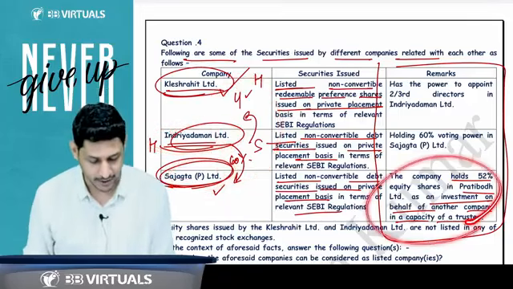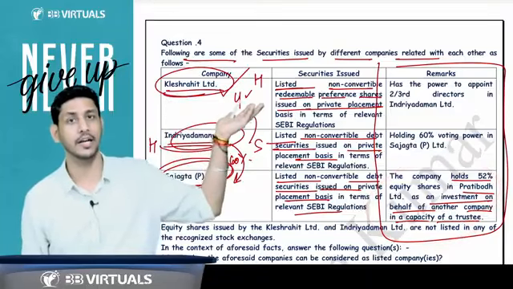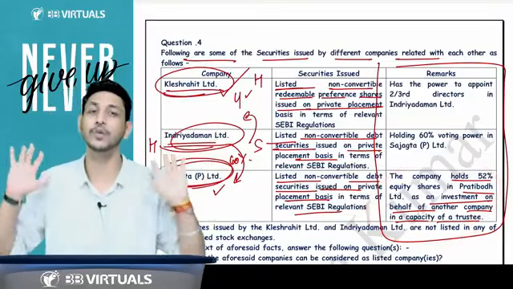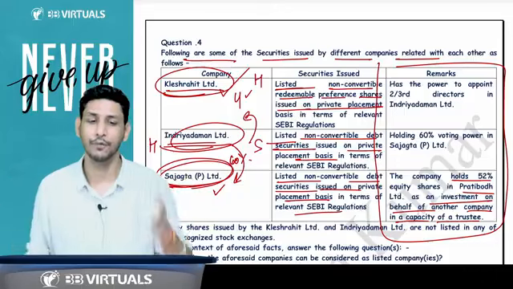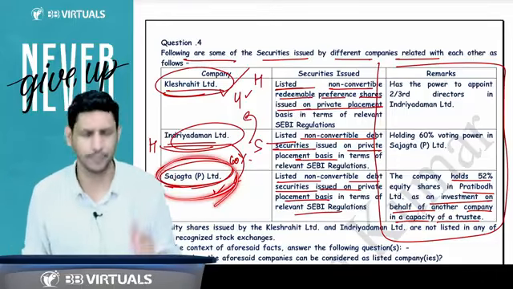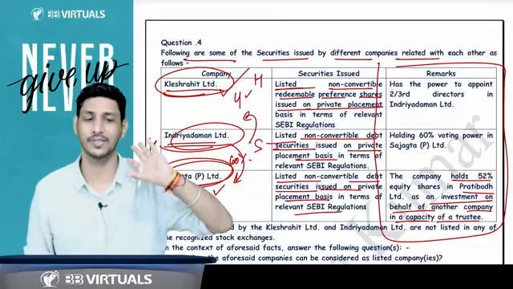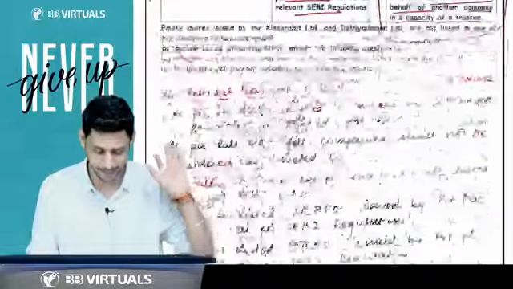And they have given one more remark, that this company holds 52% in some other company, but in a fiduciary capacity. Fiduciary capacity we do not consider, so you will not become the holding. That other company will not become your subsidiary. You are holding in a fiduciary capacity.